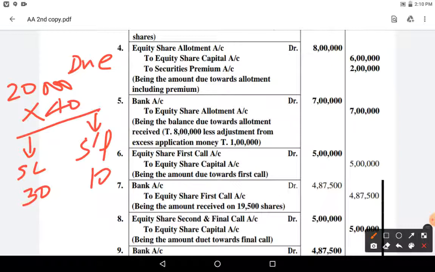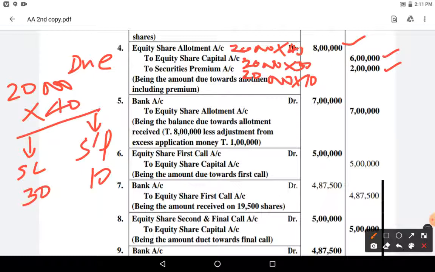Please remember this. So how many share due? 20,000 shares at 40 rupees each. So equity share allotment account debit 20,000 shares into 40, 8 lakhs. Out of this 20,000 shares into 30 rupees share capital and 20,000 shares into 10 rupees each allotment.